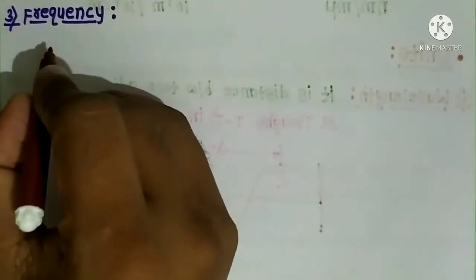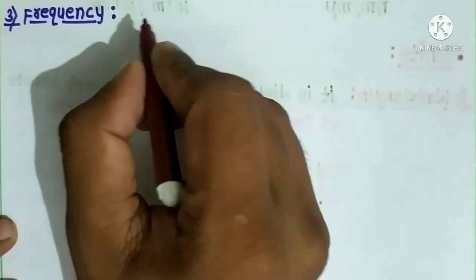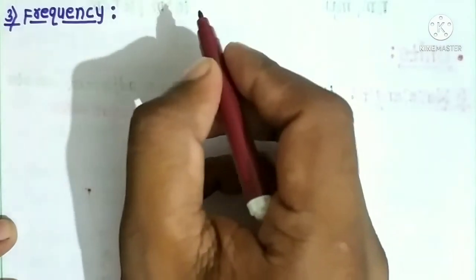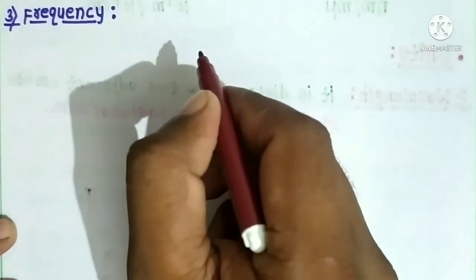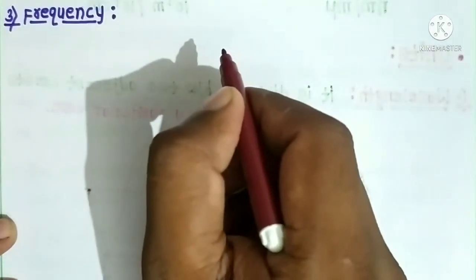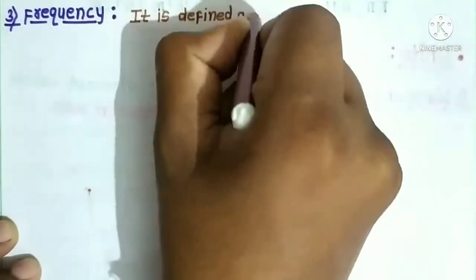Next one is the frequency. Frequency is the total number of waves passing through a point in 1 second, and it is represented by the symbol nu. The unit of frequency is hertz. One hertz is 1 cycle per second.